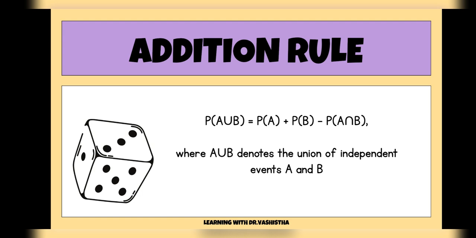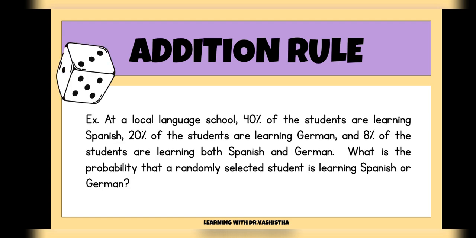Probability of A intersection B is basically the probability of both the independent events A and B happening together. So whenever you need to find out probability of A union B, or the addition rule, this is the formula being used. Here it's been explained with an example where there are 2 independent events, where at a local language school, 40% of students are learning Spanish, whereas 20% of students are learning German, and 8% of students are learning both Spanish and German.